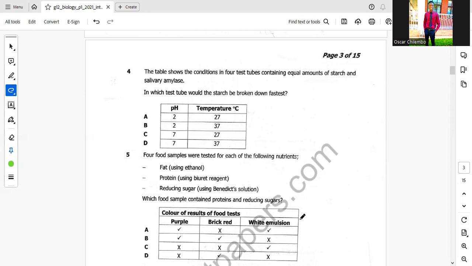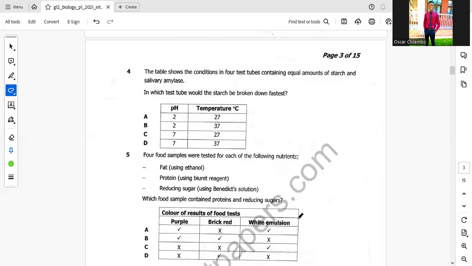As you go from 0 to 14, you are going into the alkalinity solution. So the lower the pH, the higher the acidity. Here we are saying that pH 7 shows a neutral condition. For salivary amylase, this is the best pH.